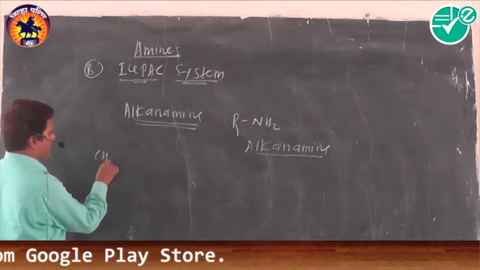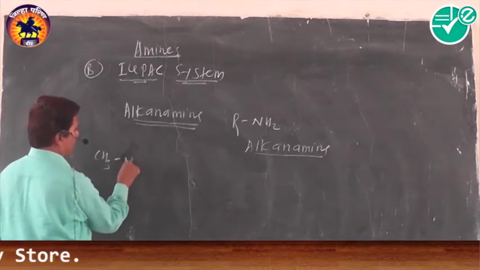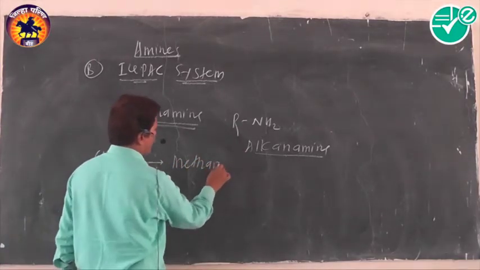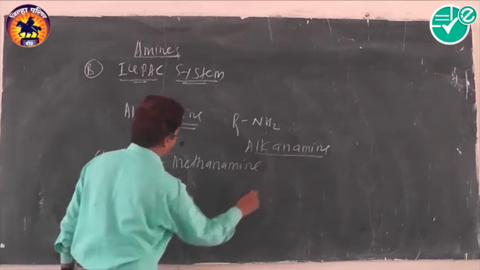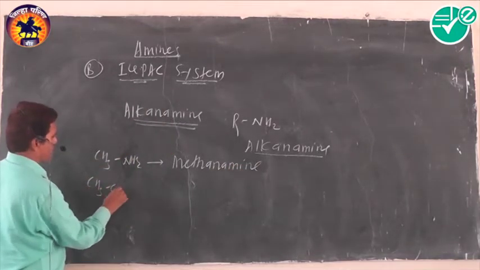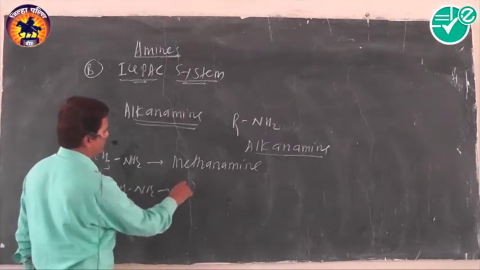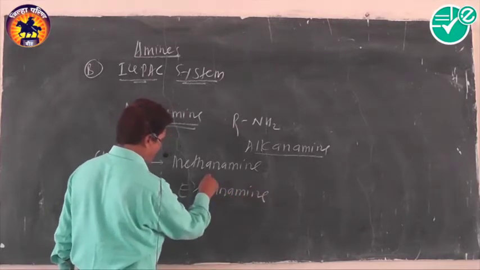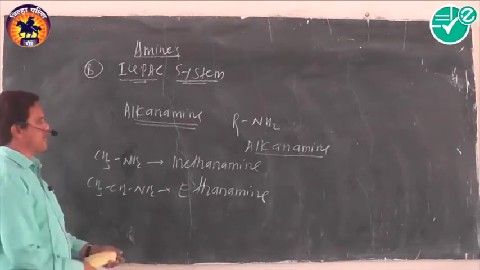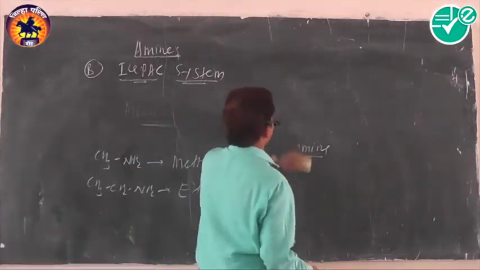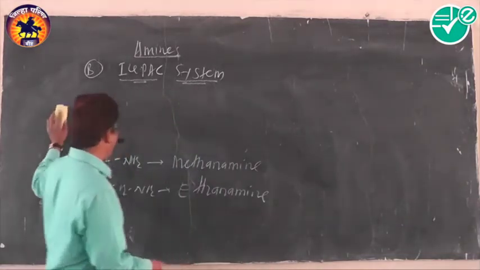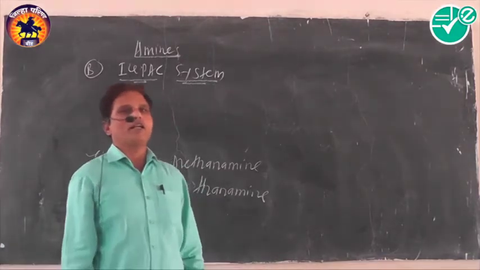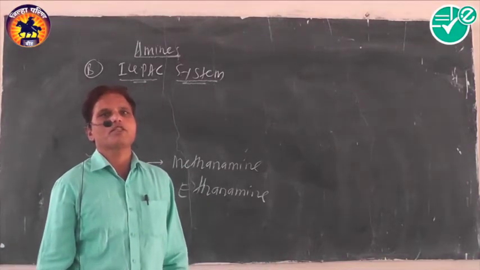While naming each and every member, the compound CH3NH2 is called methanamine. Those containing 2 carbon atoms are called ethanamine. Methanamine and ethanamine are the correct IUPAC names of methylamine and ethylamine. Those containing 1 and 2 carbon atoms are simply called methanamine and ethanamine, but those containing 3 or more carbon atoms are named using some rules.